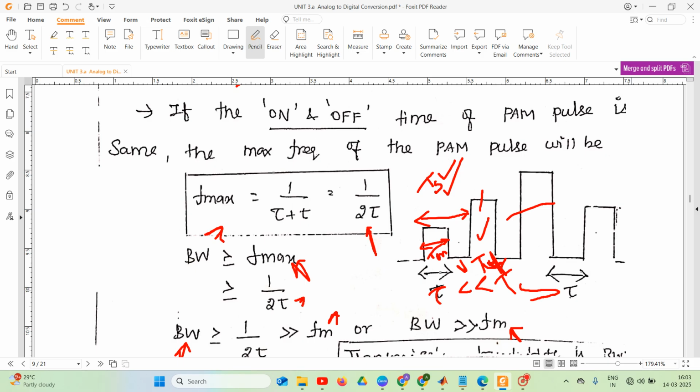The advantage is that we can easily generate and detect the PAM signal. That is the one advantage, right? And where are we using PAM? As an intermediate modulation block, we can use it in phase shift keying, quadrature amplitude modulation, and pulse code modulation, right? This is the application of our pulse modulation technique.